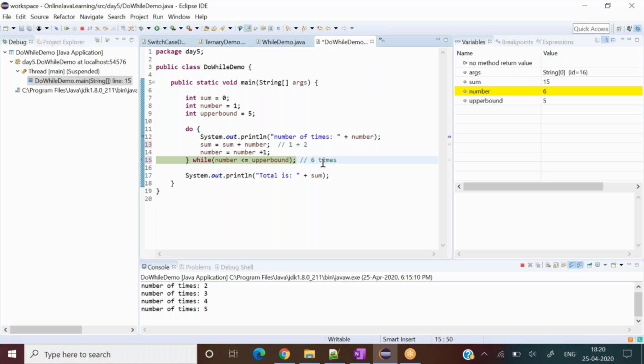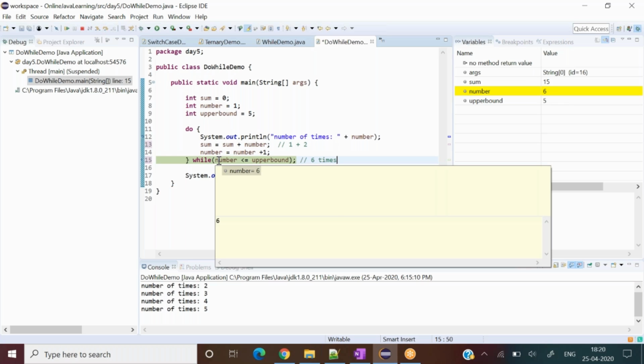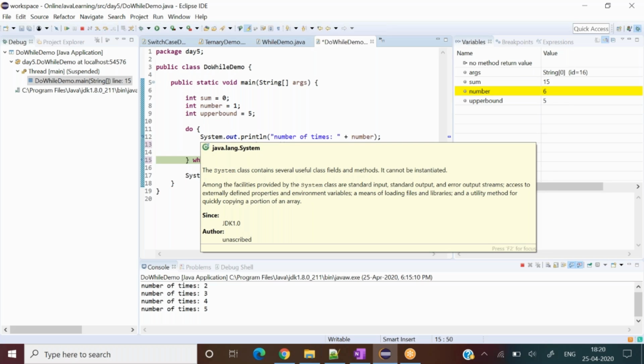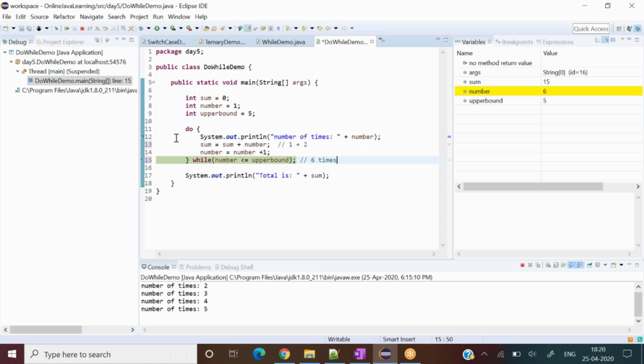So can I say that this condition was checked 6 times? Yes, the condition was checked 6 times, one more time than the execution. That is why number has become 6 for us, if you follow me. And here the condition became false, that's why it is not going to the do loop. Correct or not? Correct.